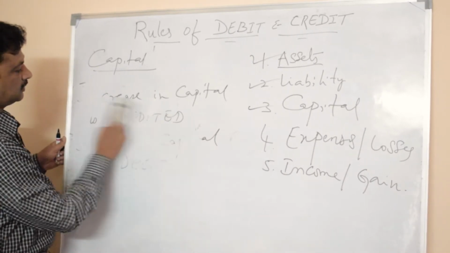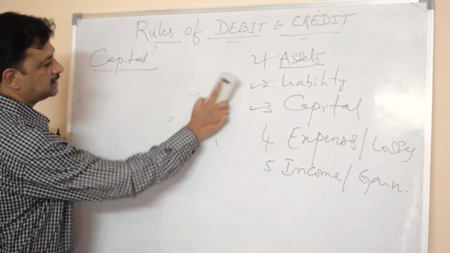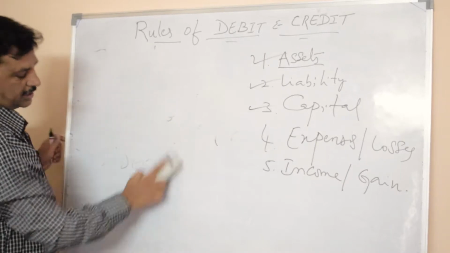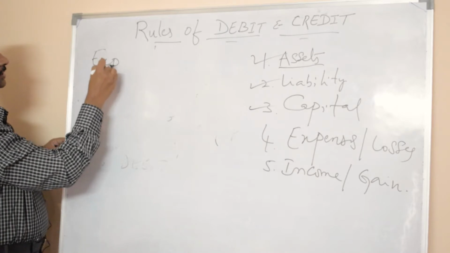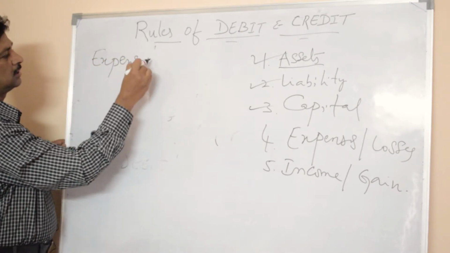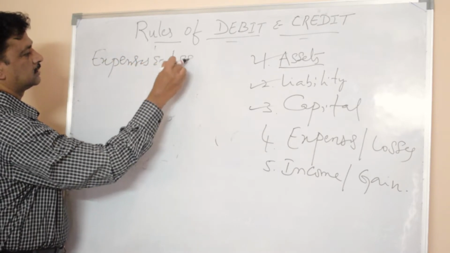Next, fourth one is expenses and losses.